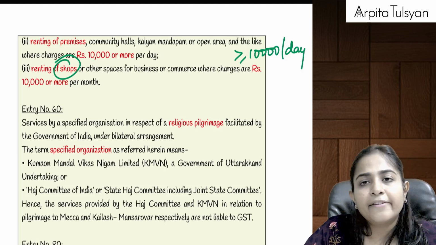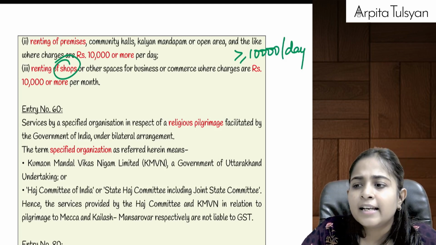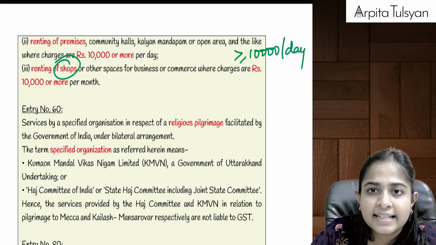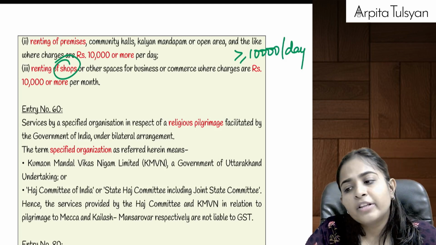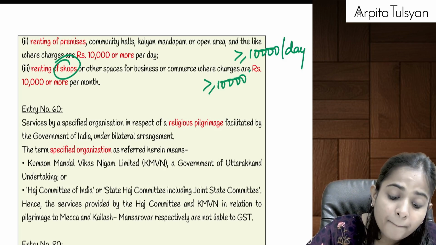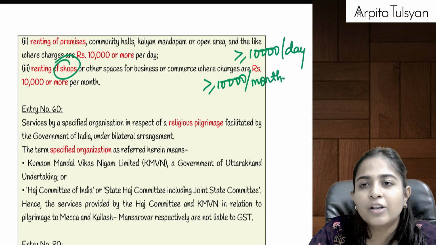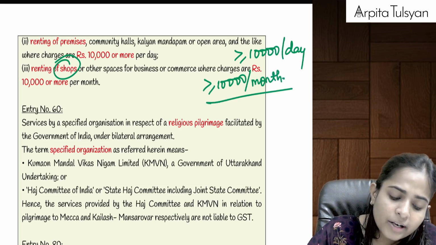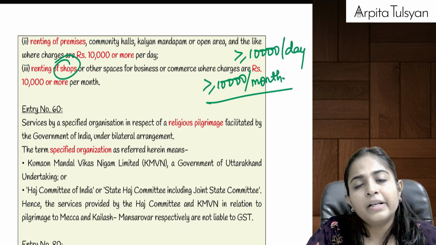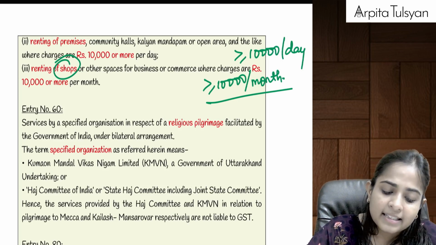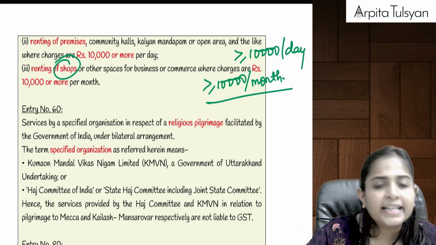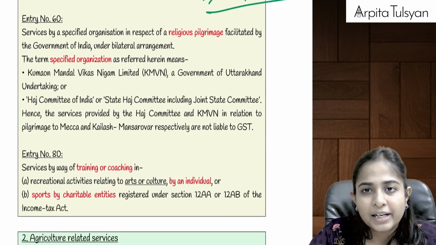And similarly, if there are some shops, you must have seen in many religious places where you go near the temple itself, there are so many shops selling some goods, some items, etc. So if we have given the shops on rent, and if the charges are 10,000 or more per month, these are shops now, so this will not be given on rent on a per day basis. So if it has been given on rent and the charges are 10,000 or more per month, then it will become taxable. If the charges are lesser than 10,000 rupees per month, then in that case this renting activity will also be totally exempted.